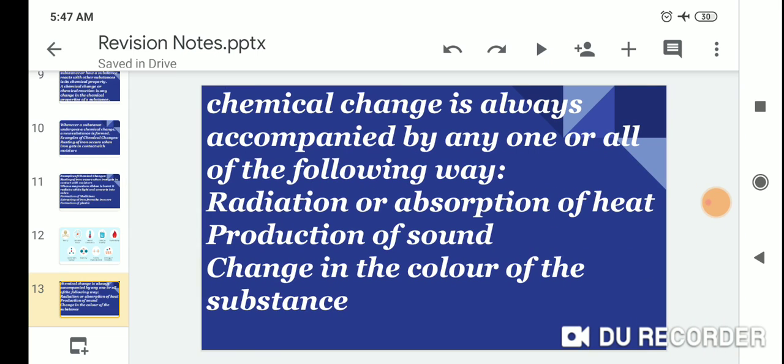So dear students, chemical change is always accompanied by any one or all of the following: radiation or absorption of heat, production of sound, change in the color of the substance.